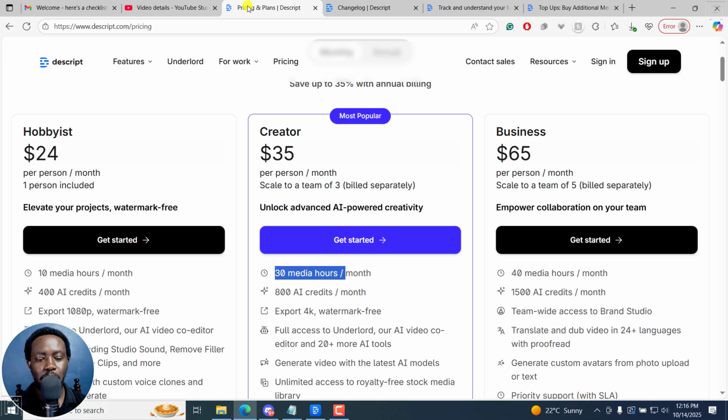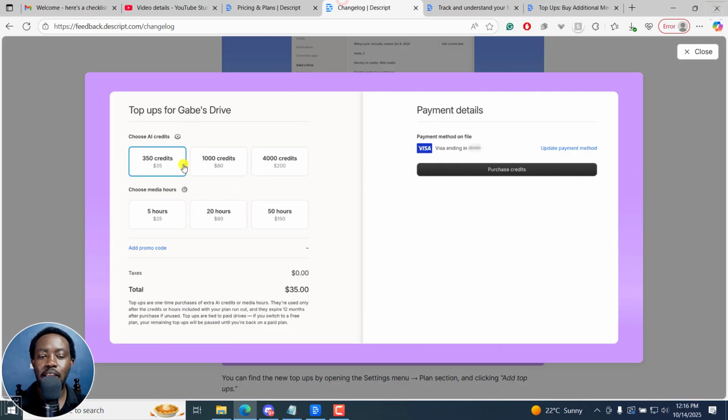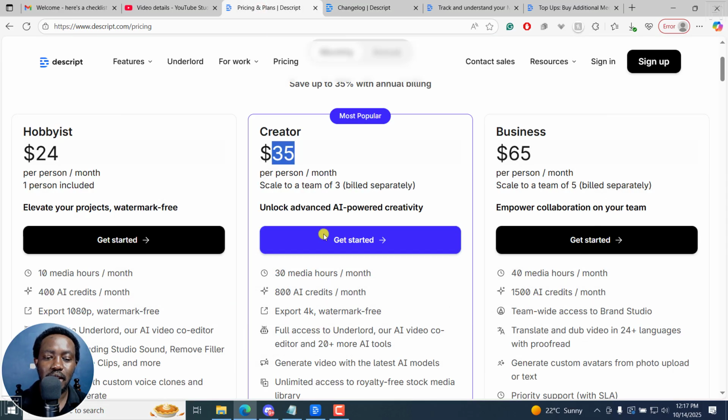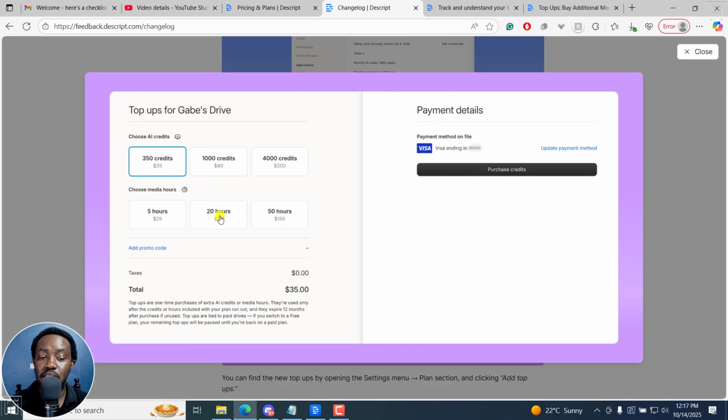Let's go back to the normal pricing. For 30 hours is $35. If you do the math, that's about $45 extra if you decide to do a top-up, and you're actually going to be more or less in a particular pricing plan or pricing top-up. If it's AI credits, it's AI credits. But if you even opened up a new account and did the $35 for creator per month, you're getting 30 media hours, 800 AI credits. More than that is, depending on what you do, if it's for the hours, you're getting 10 more hours. If it's for the credits, you'll only be at a loss of about 200 AI credits.